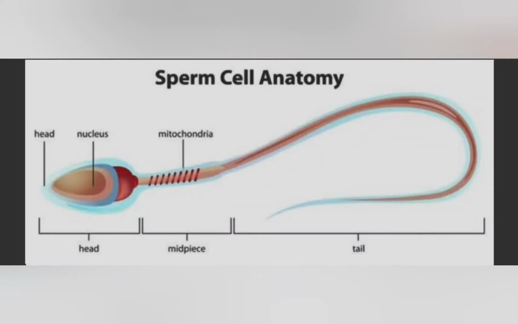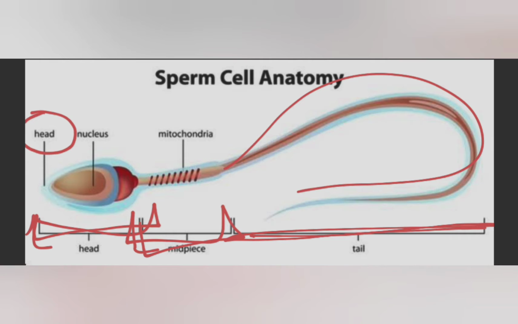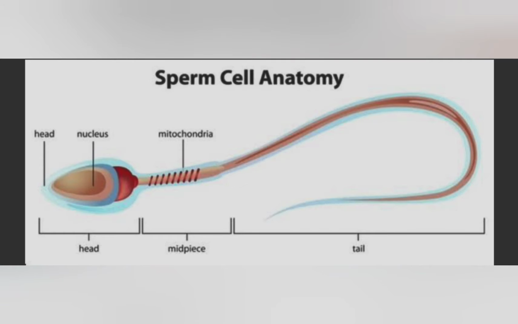Okay, students, this is the diagram of a human sperm. We have been talking about how sperms are produced and through which pathway they go, but now you need to see what a sperm looks like. As you can see, this portion is the head of the sperm, this is the mid piece, and finally this whole portion is the tail of the sperm. So a human sperm basically consists of three broad regions: the head, the mid piece, and the tail.